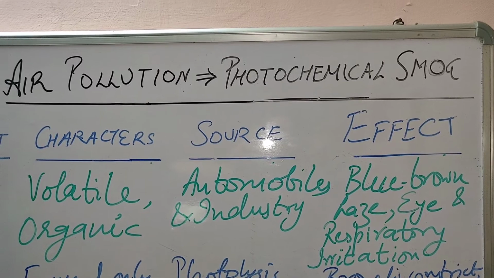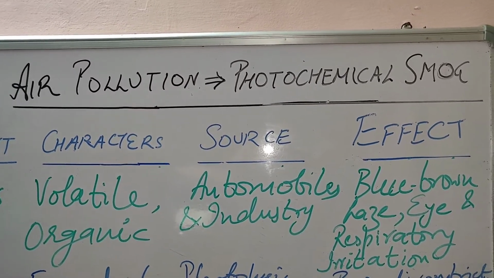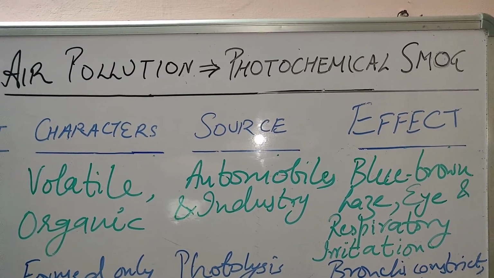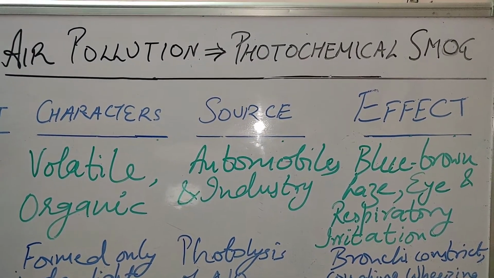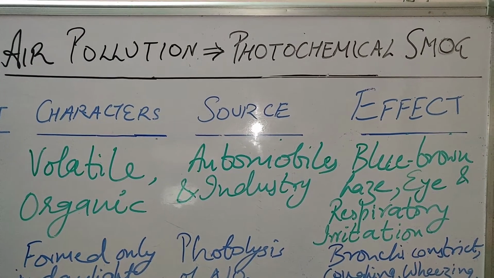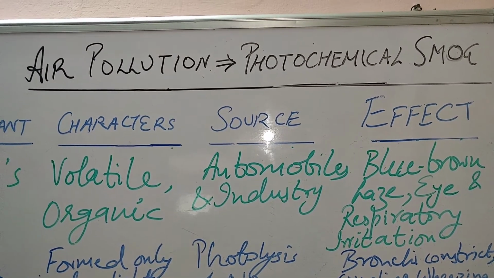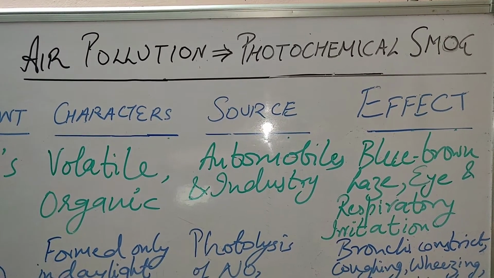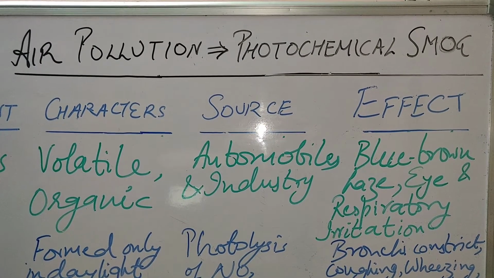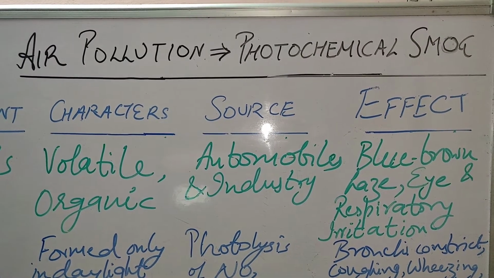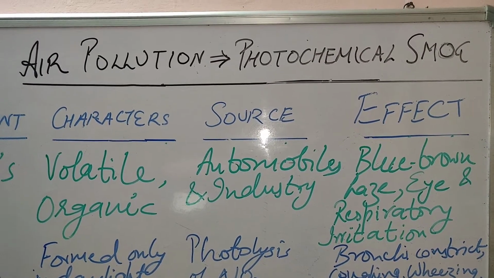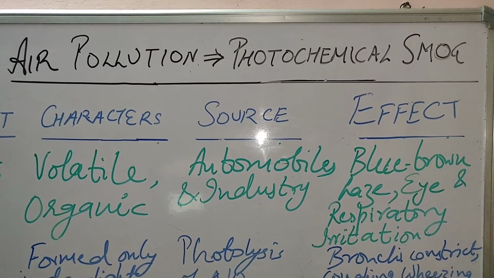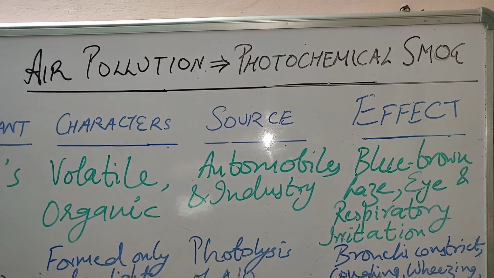Photochemical smog is a big problem in some of the major cities of the world. It is a big problem in our Delhi city, because in the winter season in Delhi a yellowish haze is formed because of the vehicles and the industries in that region. To stop this effect of smog, the odd-even rule was started by the Delhi government so that the vehicles on the roads can be reduced.